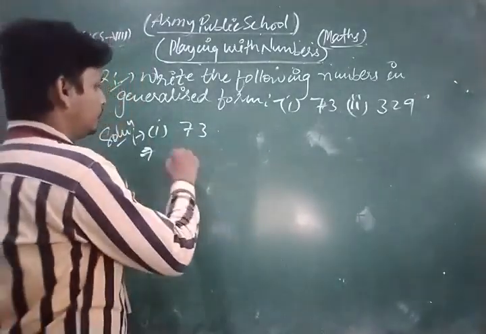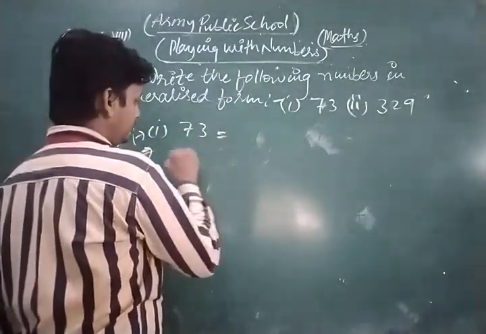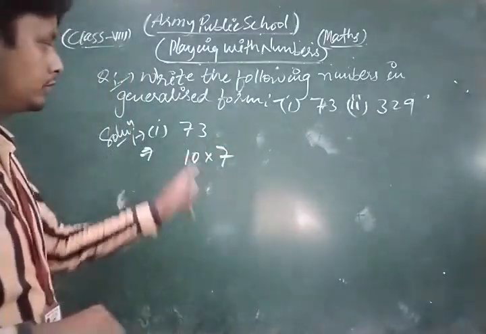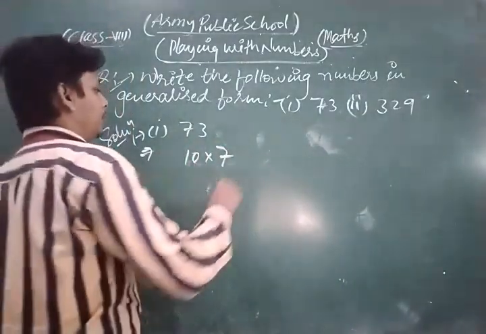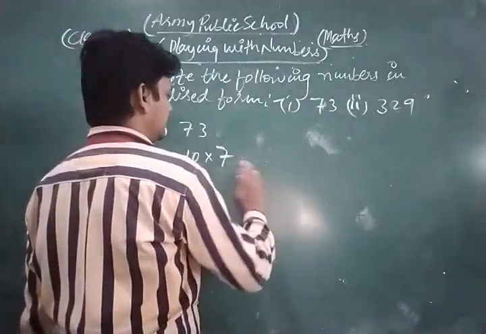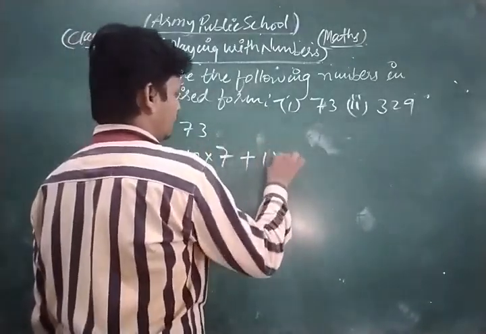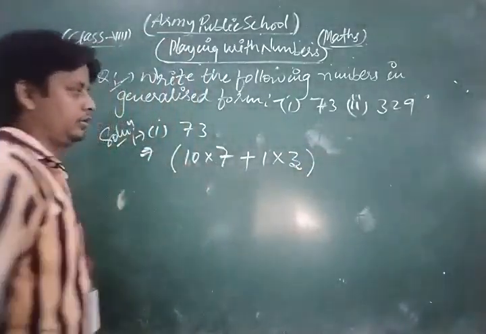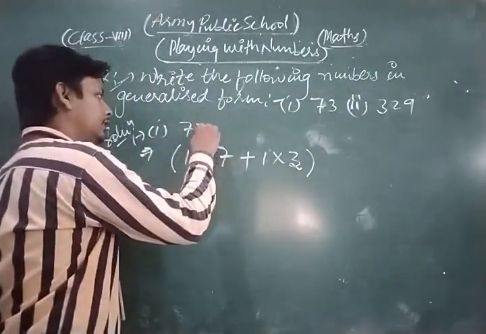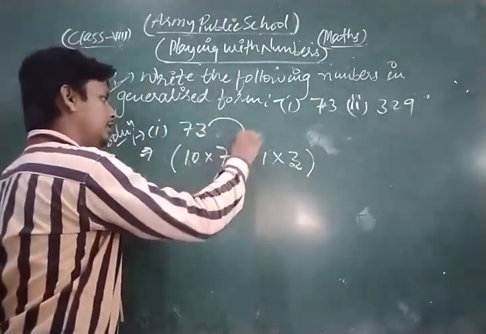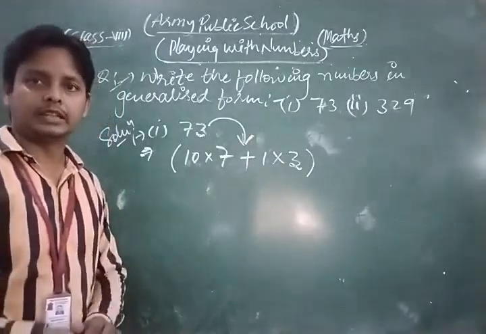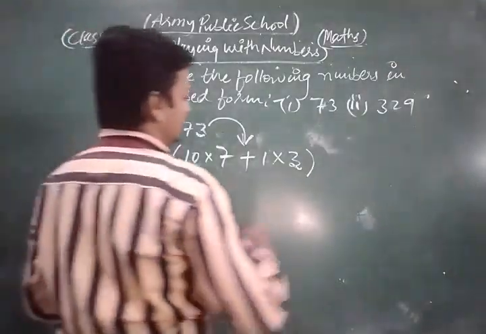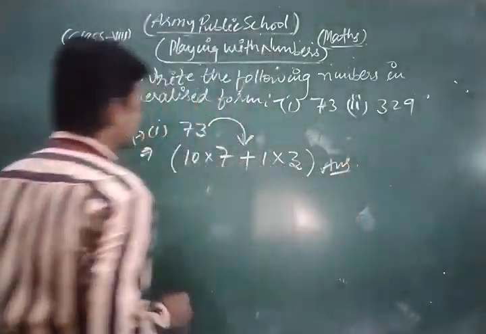Now what I do, look, we can write 10 into 7, because the 10th digit is 7, so the coefficient of 7 we take as 10 always, plus we take 1 into 3. So we can write 73 in this way. This is the generalized form of the given number. Similarly, dear students, this is the required answer. Now we can solve.